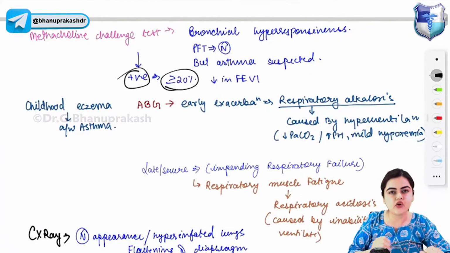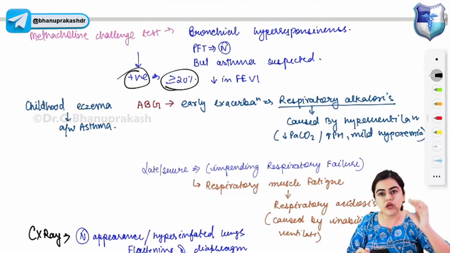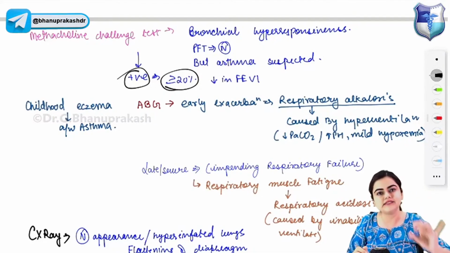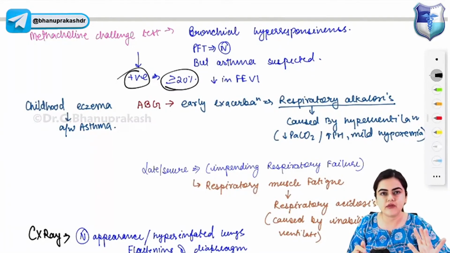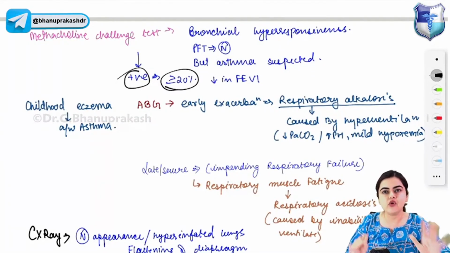So when will this test be called positive? Methacholine is a cholinergic agent. Cholinergic agent will cause bronchoconstriction. So if the FEV1 value decreases by more than 20%, then you will say methacholine challenge test positive. I hope you are understanding.